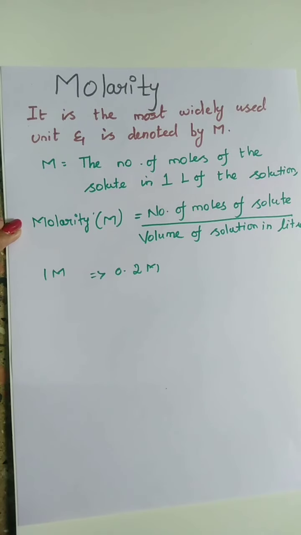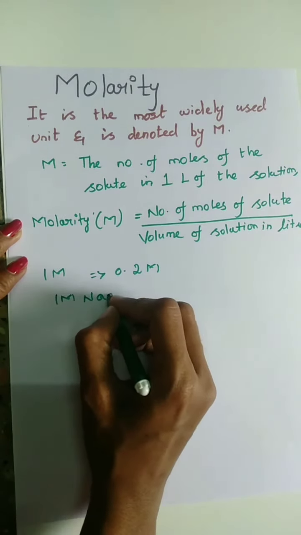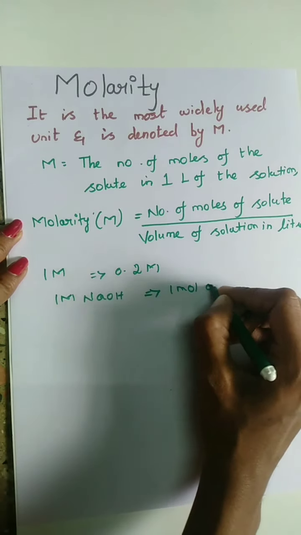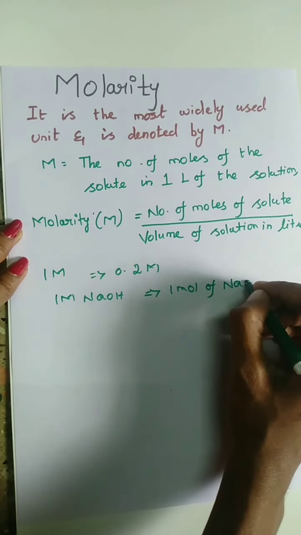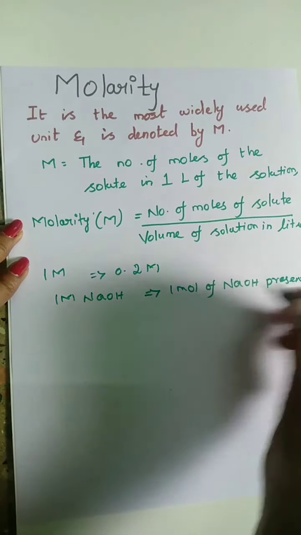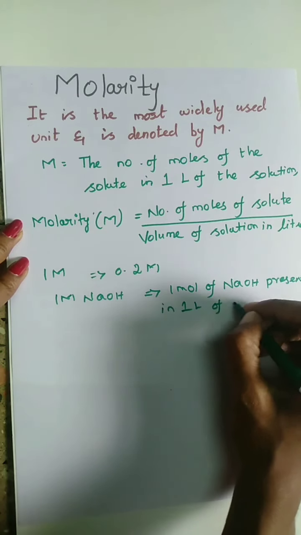So 1 M sodium hydroxide solution means 1 mole of sodium hydroxide present in 1 liter of the solution.